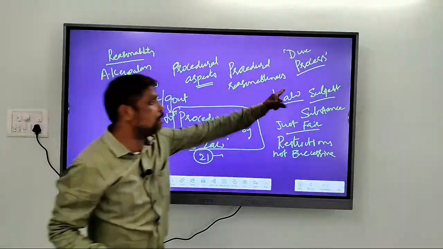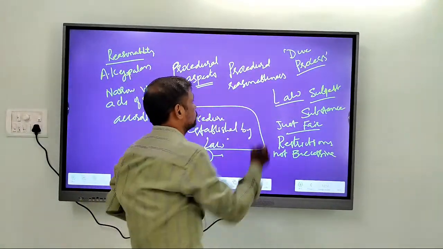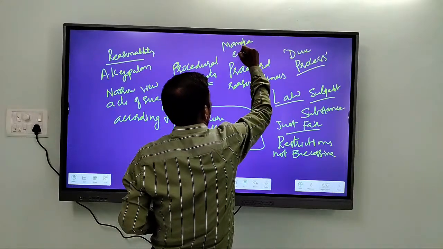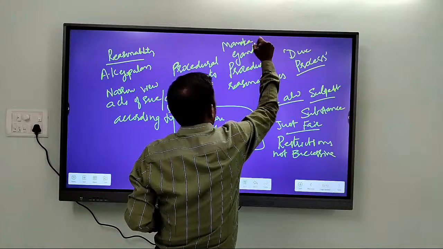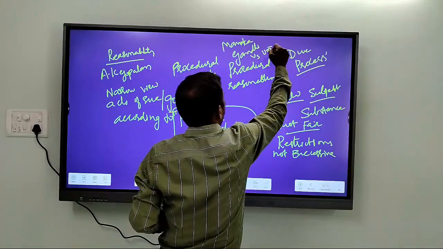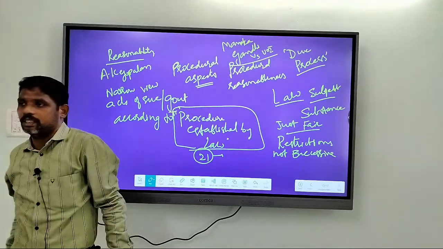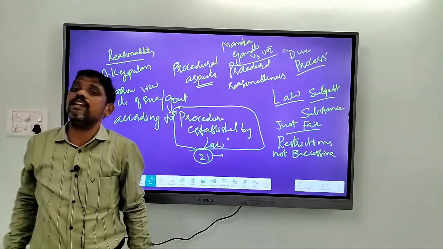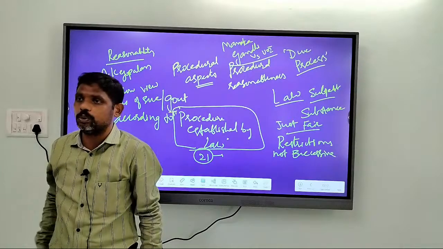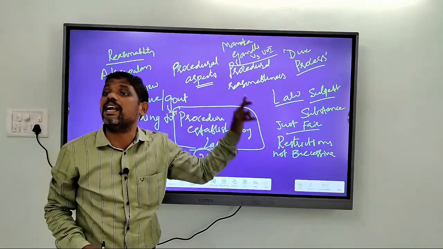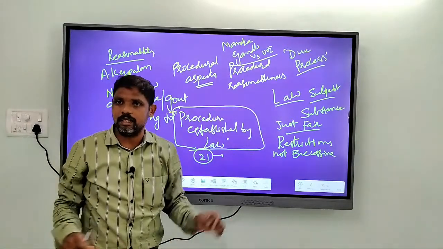But now in Menaka Gandhi versus Union of India case, the Supreme Court said that not only acts of executive but also the laws made by the legislature, right?